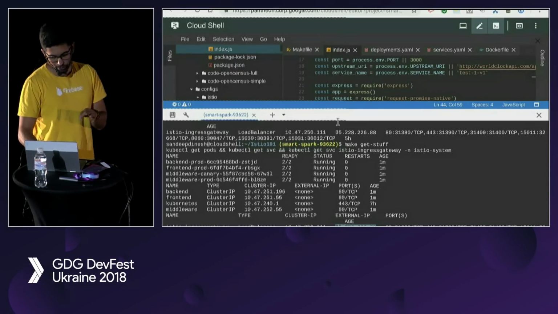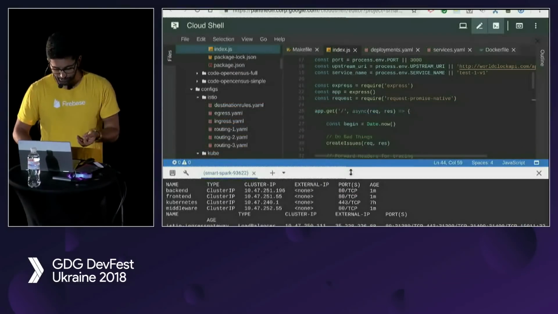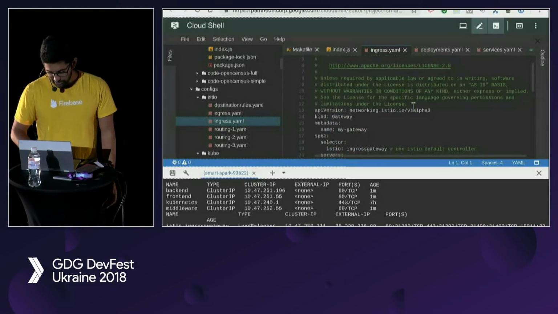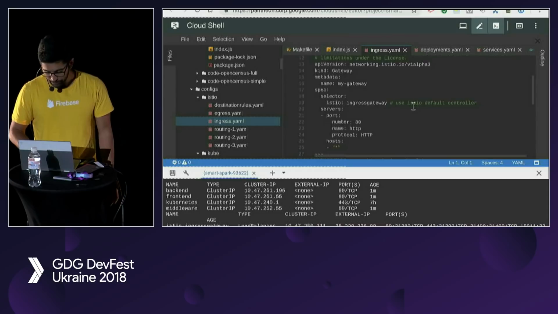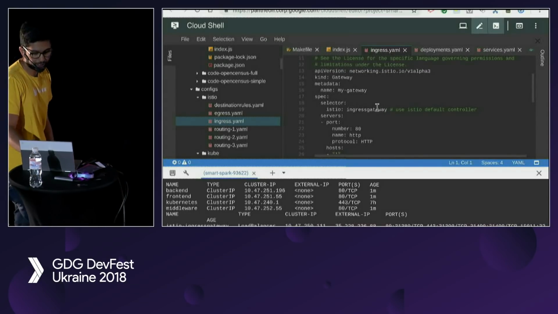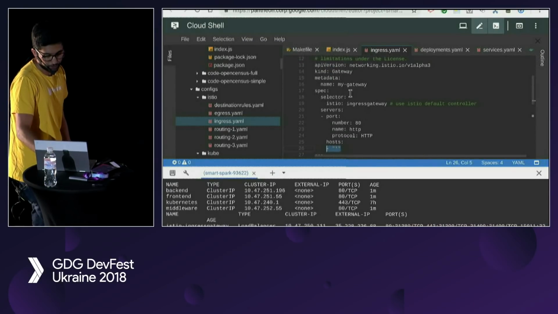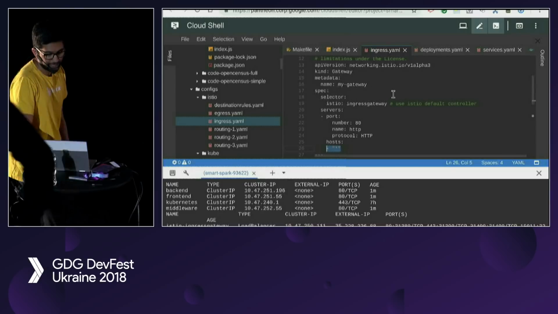So let's do that. The first thing we want to do is set up that Ingress. Okay, so here is our Ingress gateway. It's pretty straightforward. Basically, from any host, we're going to send traffic to my gateway, right?